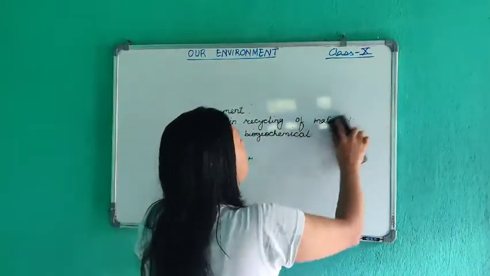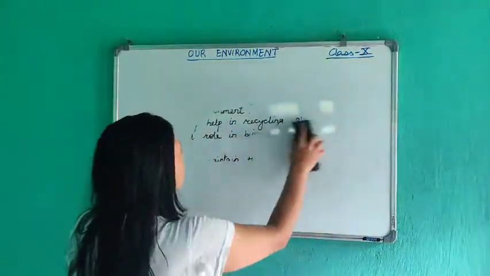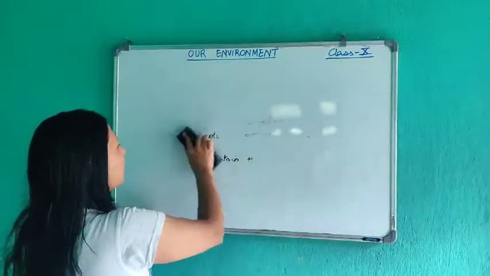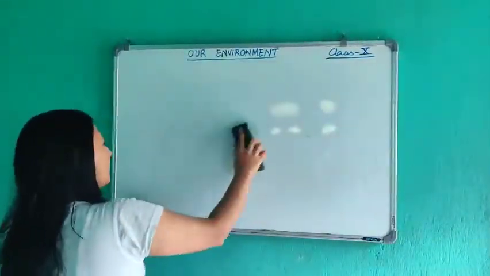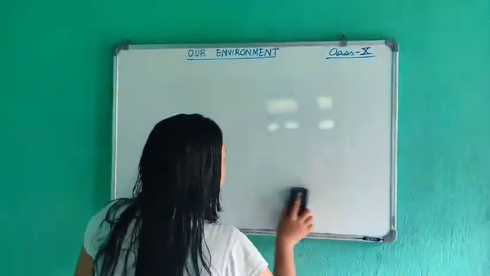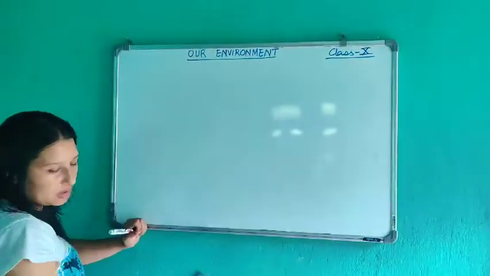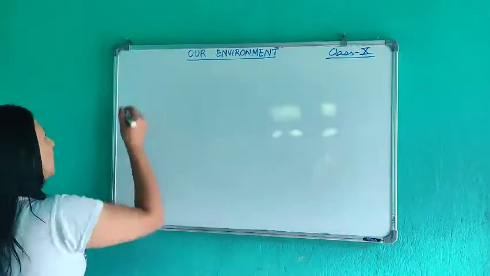So for that we'll take one ecosystem that exists in the aquatic world, that is the pond. Okay, so pond as an ecosystem.